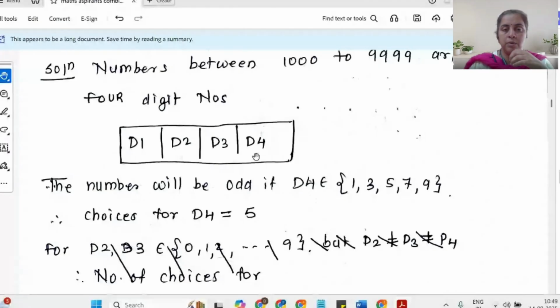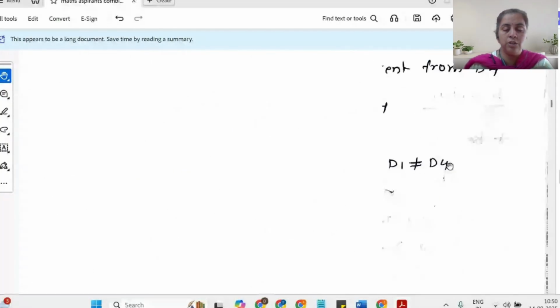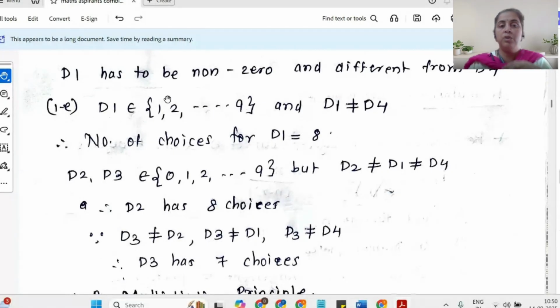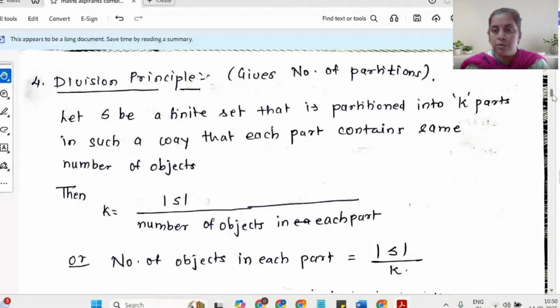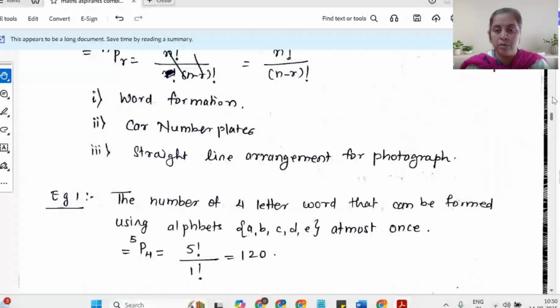Now my number has to be a 4-digit number. So there is another condition on D1. The condition on D1 is that D1 has to be a non-zero number, and it has to be different from D4. If D1 has to be non-zero, D1 will belong to the set 1 to 9. So first of all, from this set, it has 9 choices. And again, D1 has to be different from D4. If you look at the set of D4, let me just scroll down. D4 is again non-zero.